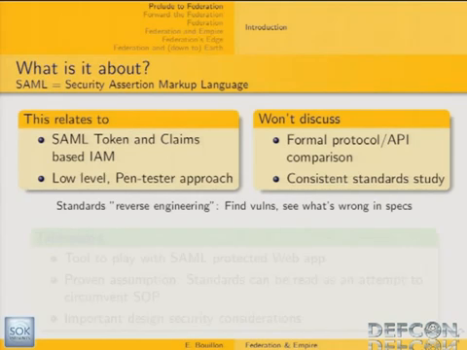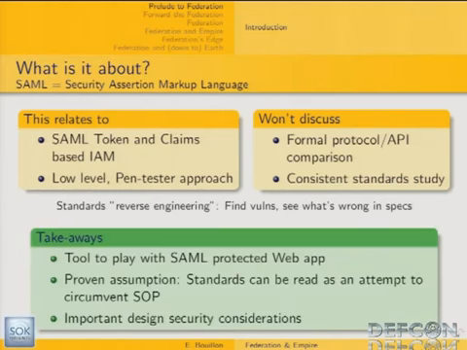And also, this presentation is not about a consistent and formal study of every involved standard. I'm just going to cursorily introduce 2 of them, but you'll see that that's enough to get some interesting results. So basically, the approach that I've been using is some sort of standards reverse engineering: find vulnerabilities and then go back into the specification and see why something went wrong.